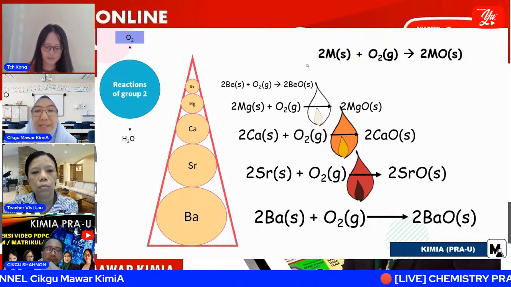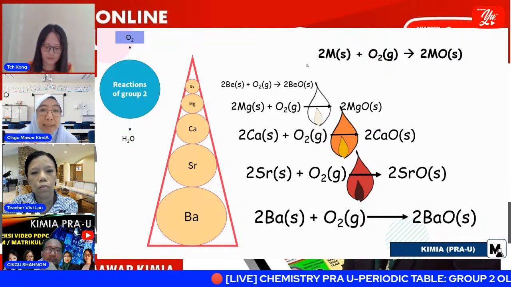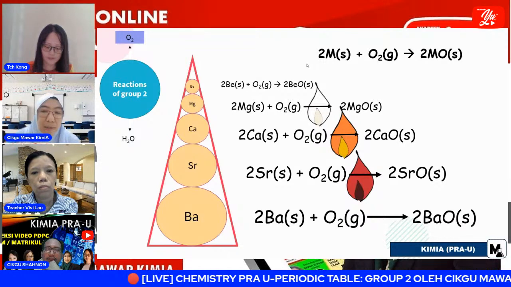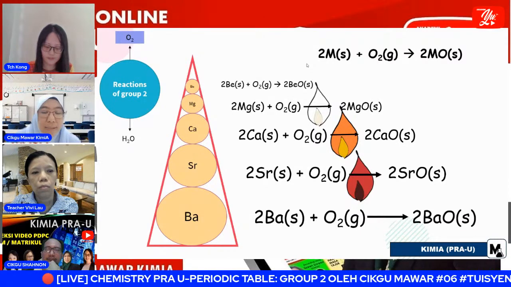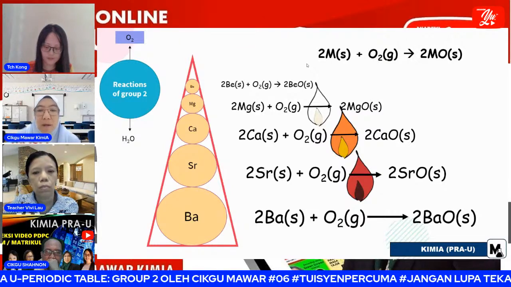Crimson red flame is a light maroon. It's like a maroon color, more darkened, a darker red. So we call it a crimson color. It will form strontium oxide.